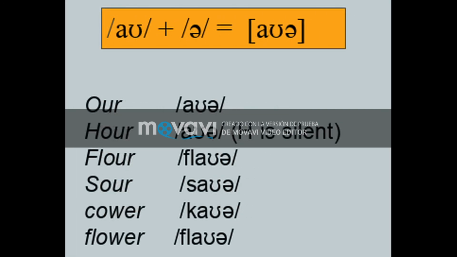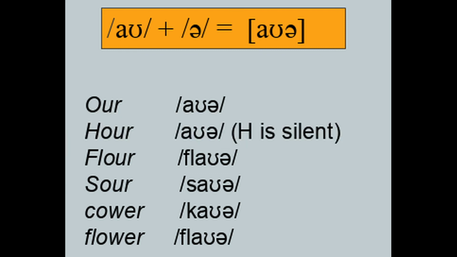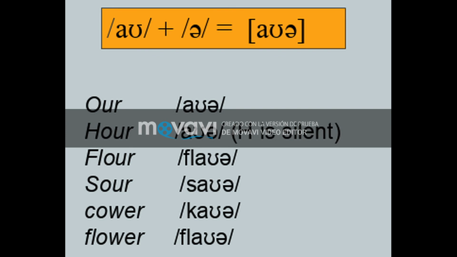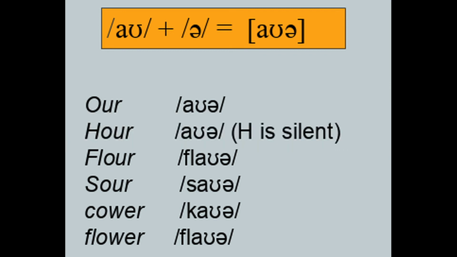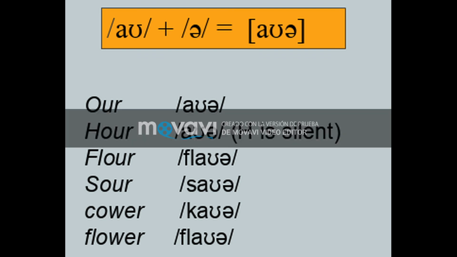The next triphthong is awa. The first vowel is a, open front. The second vowel is u. The nearest cardinal is like u, but it can be seen that this u is more open and near to central. The lips are rounded. The third vowel is schwa, central open mid. Examples of this triphthong are hour, flower, sour, and cower.